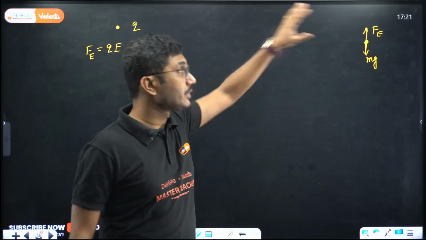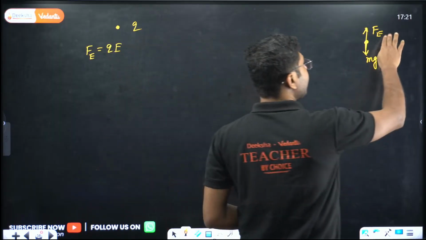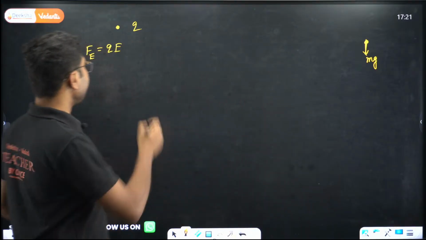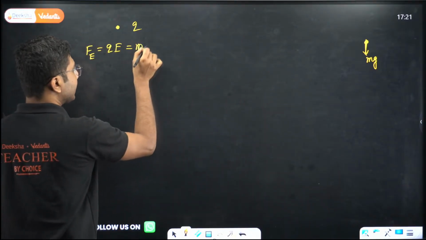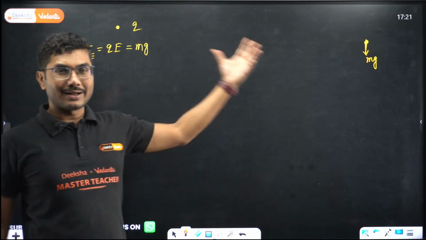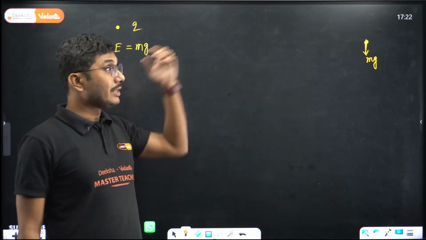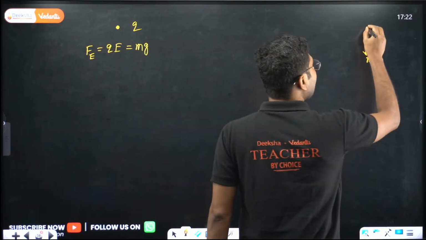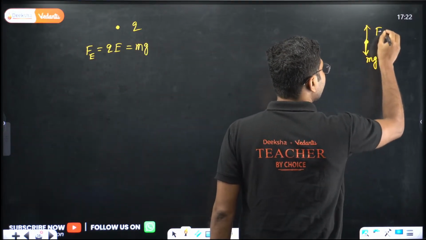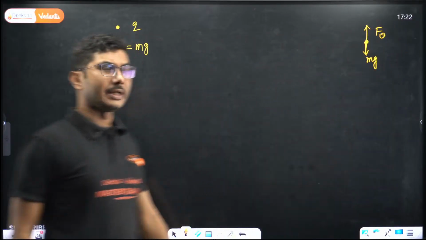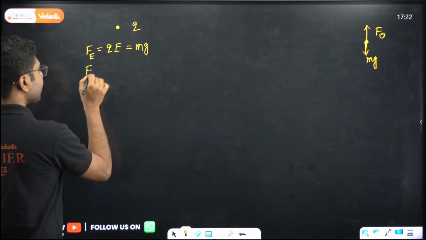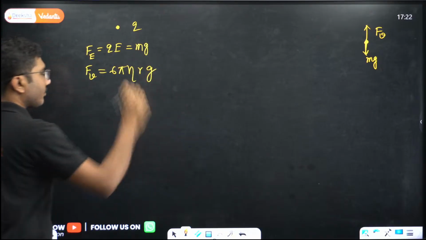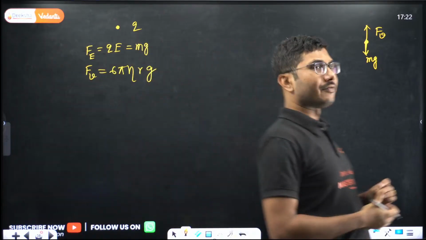Now when you switch the electric field off, this force is gone. The electric force is gone. Initially QE equals mg, and only then will it gain a terminal velocity. Now when this force is gone, what force is taking its place? The viscous force is taking its place. So what is that viscous force? The viscous force is 6 pi eta r v. This comes from the terminal velocity equation.